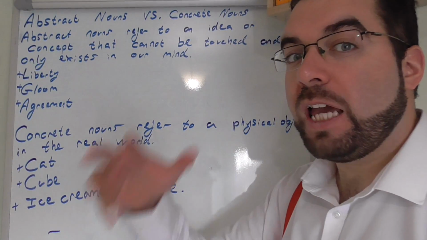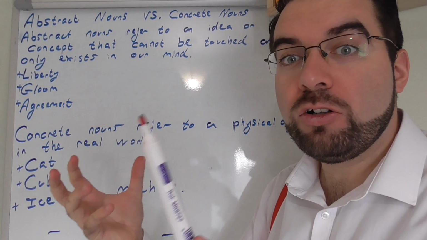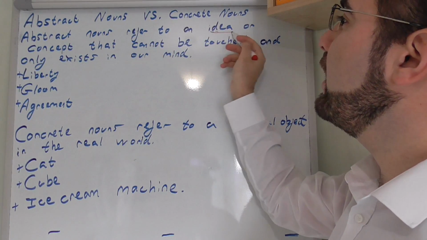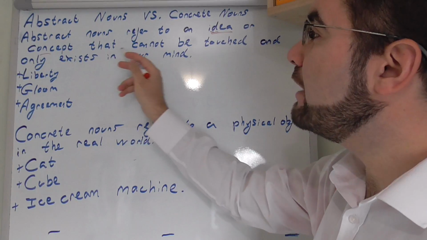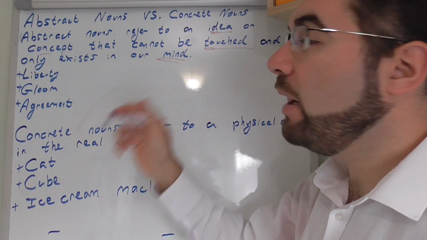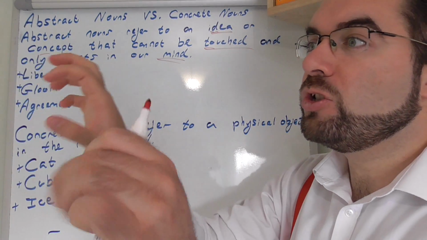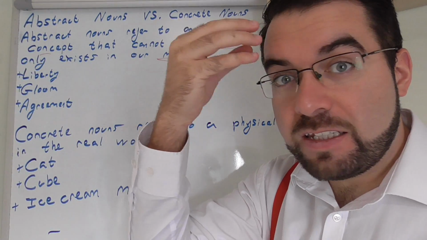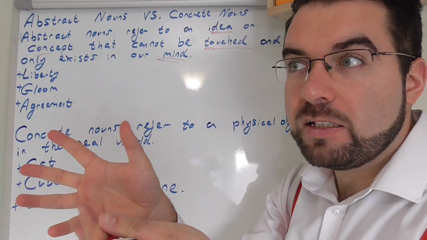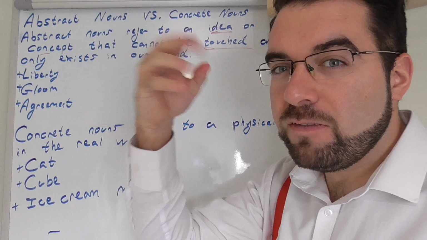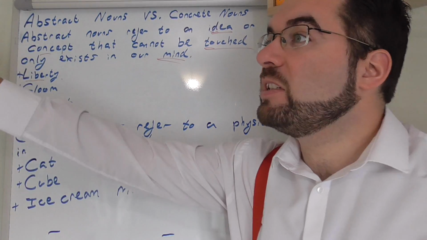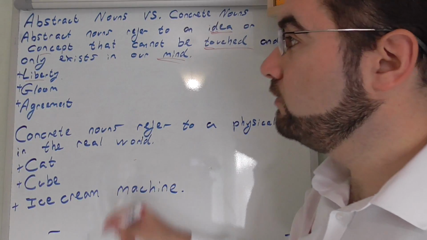Okay, so let's have a look at abstract nouns versus concrete nouns. Abstract nouns refer to an idea or concept that cannot be touched and only exists in the mind. We can't touch it, and it only is in our mind. And it's a concept, an idea, a vision of something. Like liberty, to be free, freedom.